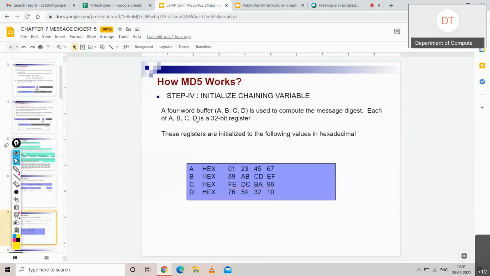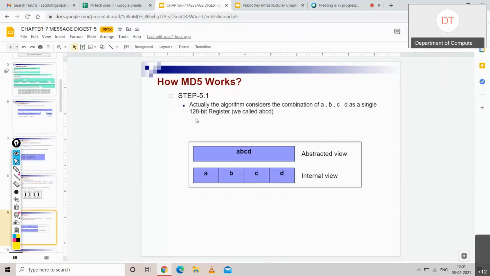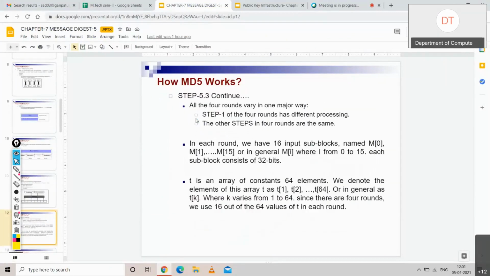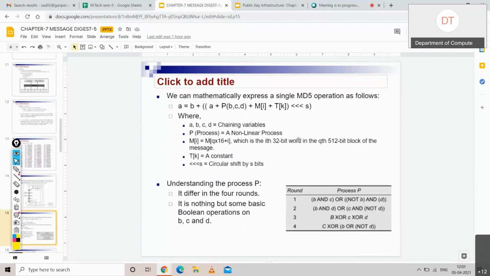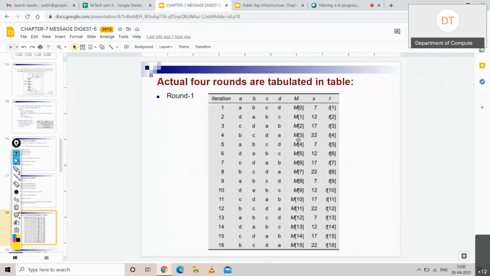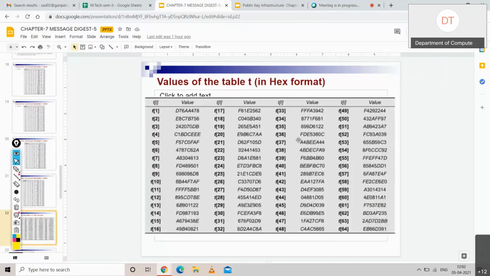Then after that, we are going to have some different steps like initializing the chaining variable. This is the process that is going to happen. Okay, and I'm showing you the actual process. This is the whole process which is going to happen for each round. There would be multiple rounds and this is the process. We will discuss this in the next lecture. Just to show you, I'm showing it here.